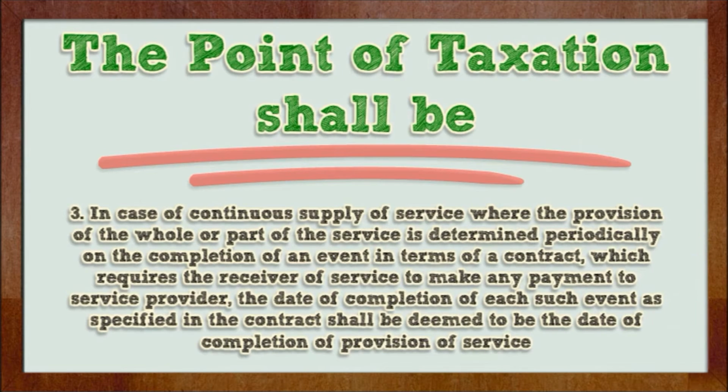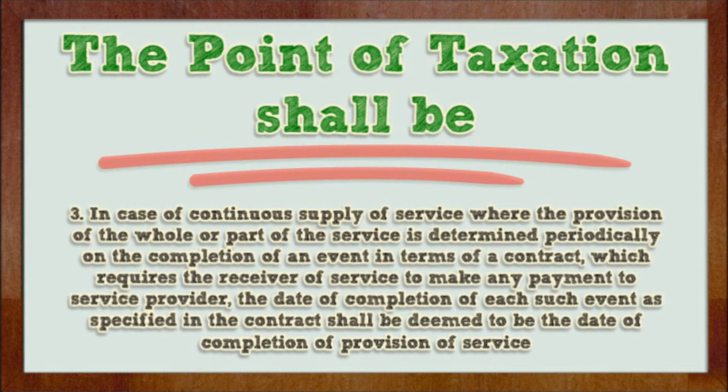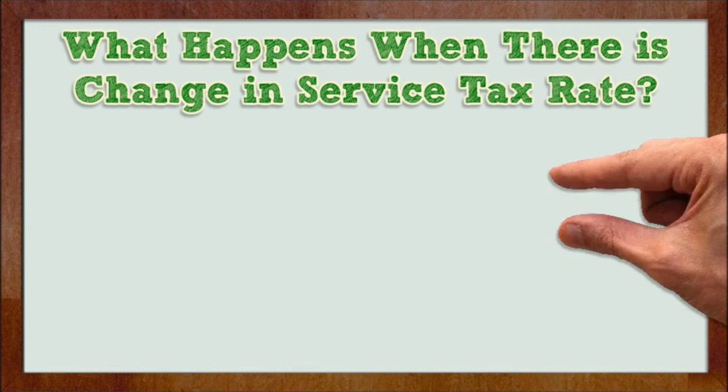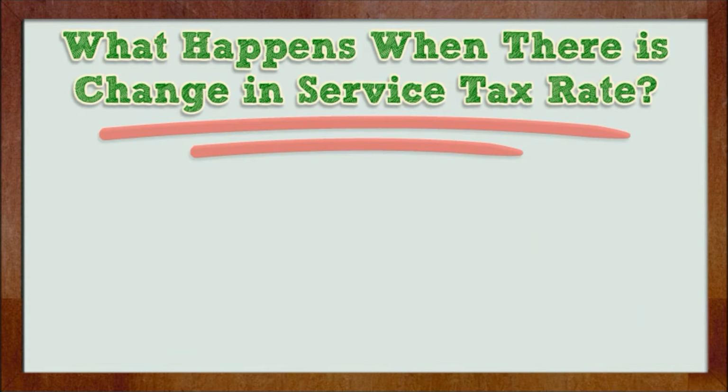3. In case of continuous supply of service, where the provision of the whole or part of the service is determined periodically on the completion of an event in terms of a contract, which requires the receiver of service to make any payment to the service provider, the date of completion of each such event as specified in the contract shall be deemed to be the date of completion of provision of service. What happens when there is a change in service tax rate?